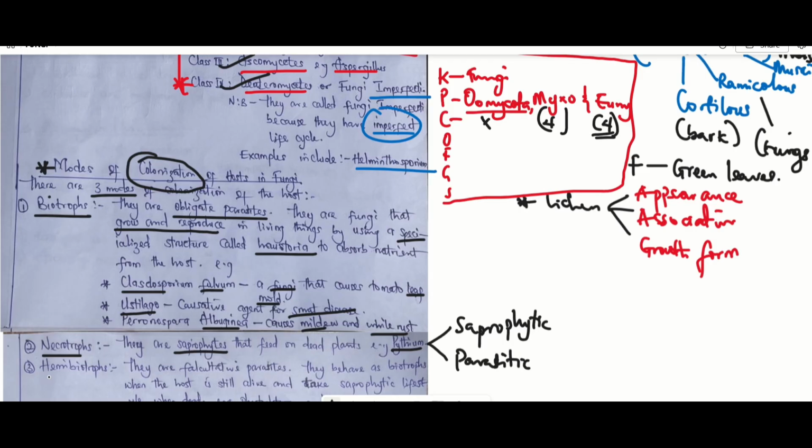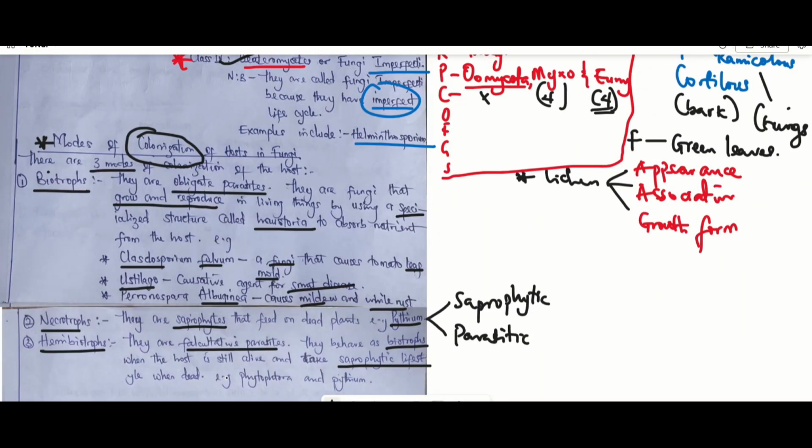Then the last mode of colonization is hemibiotrophs. Hemibiotrophs are actually facultative parasites, which means that they are parasites, but they can also feed on dead organic matter. In other words, they can become saprophytic despite being parasitic. Do you understand? Depending on whether the living host is alive or not. When alive, they behave as parasites, which means that they behave as biotrophs. But when the host becomes dead, they take a saprophytic lifestyle, which means that when dead, they still feed on the host. Examples are Phytophthora and Pythium debaryanum.